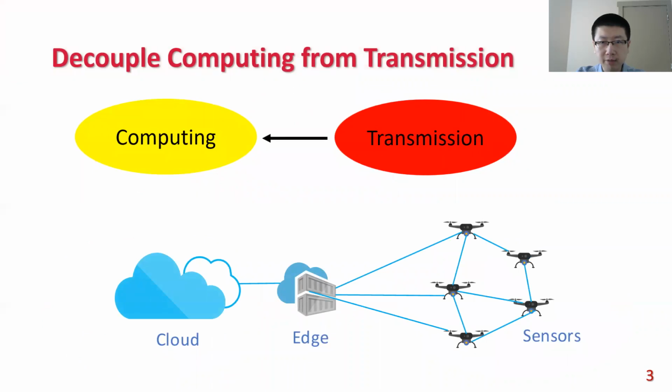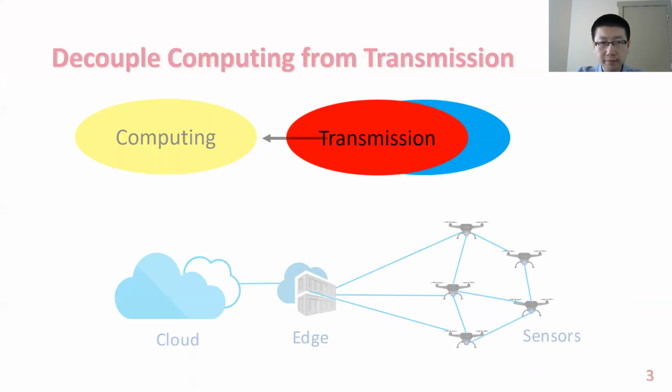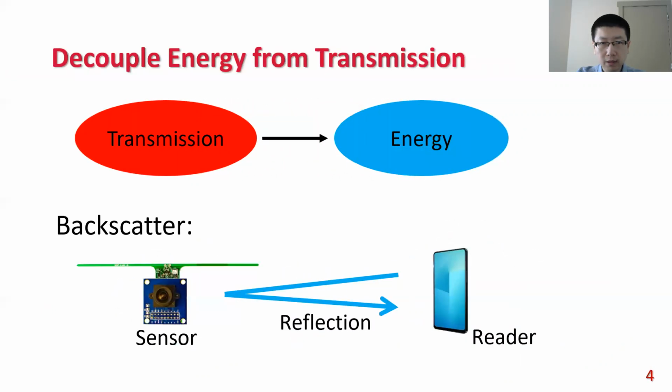This can be seen from today's edge or cloud-empowered IoT design that offloads nearly all the computing tasks from end sensors to some high-performance sink node, whereas sensors in this architecture can focus on communication and get rid of complex hardware from data processing. For another couple, we have the backscatter technology that can decouple the energy source from the information source.